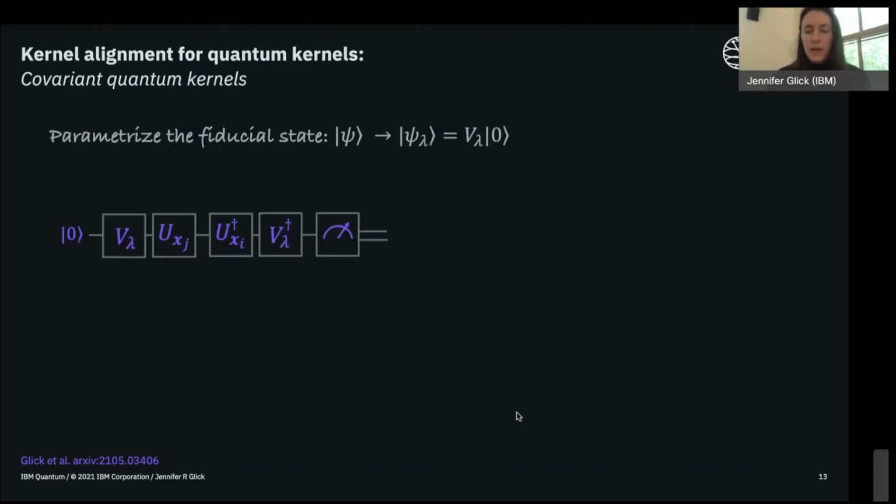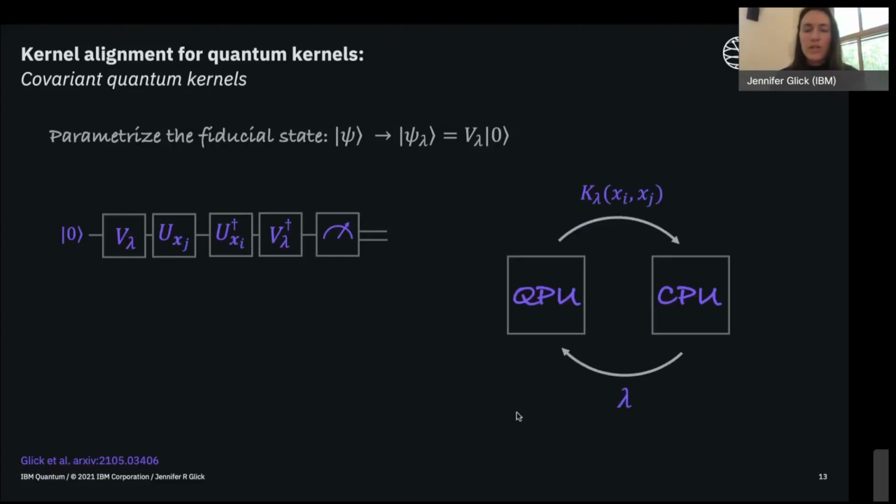We can think of kernel alignment in this context as just parameterizing our fiducial state. So here I'm showing some parameters lambda on this circuit V, which is what prepares our fiducial state.